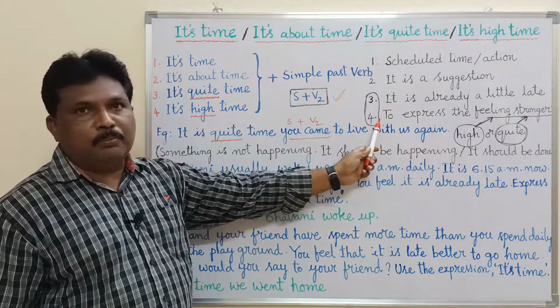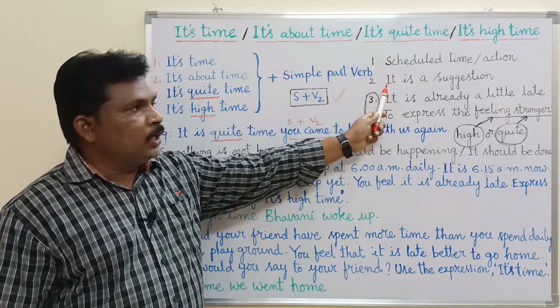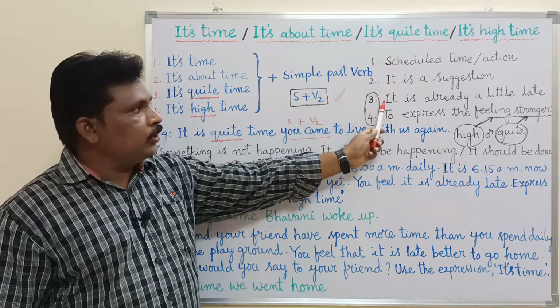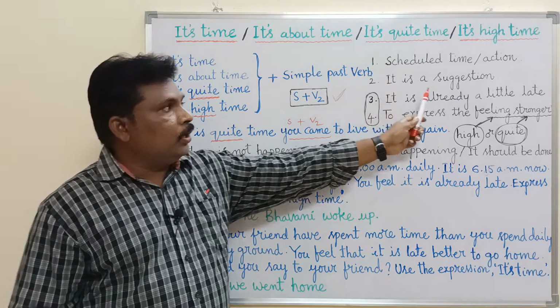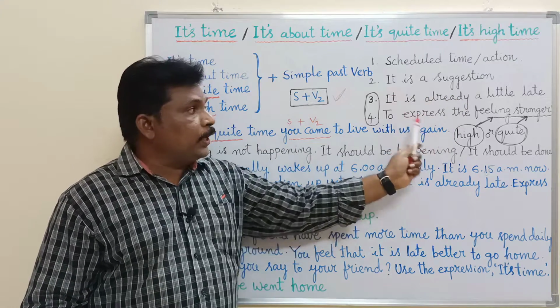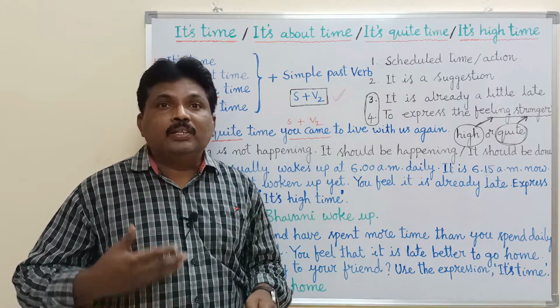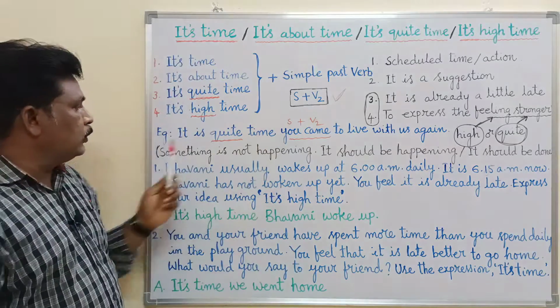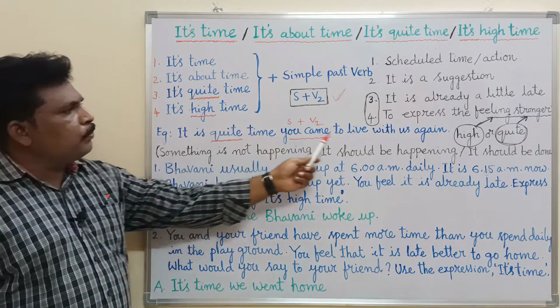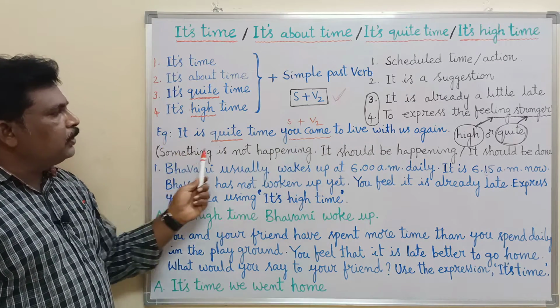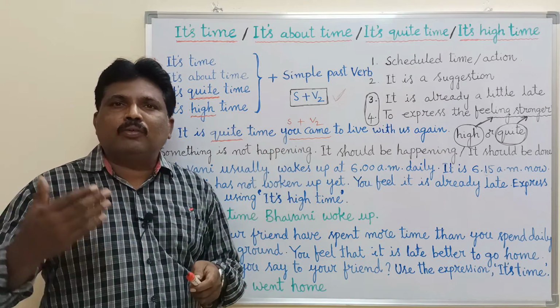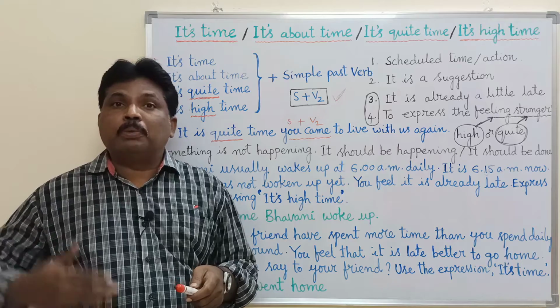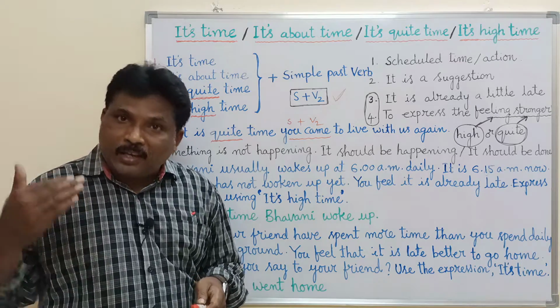These 4 points are important: it is used for scheduled action, it is used to give a suggestion, it is used to express that an action is already a little late, and to express the speaker's feeling stronger. Okay, next, in this example, what is understood? Something is not happening. Here, the speaker expects her father to come to her house, but it has not happened. It is not happening.